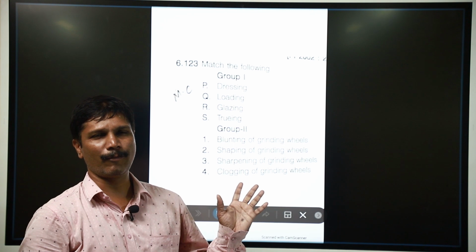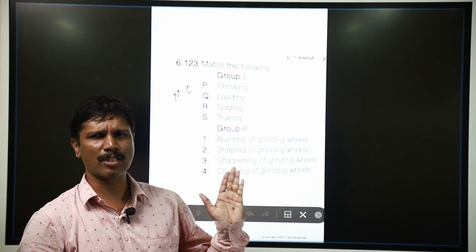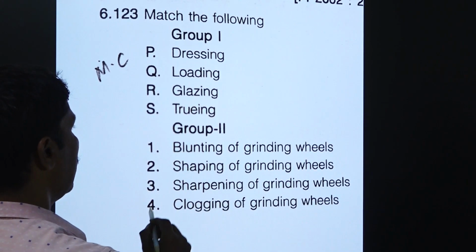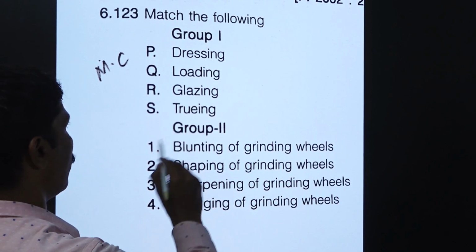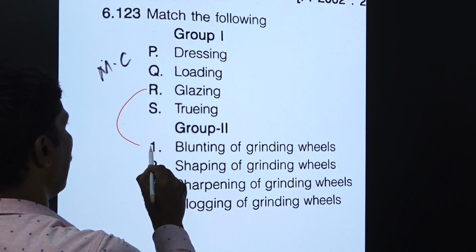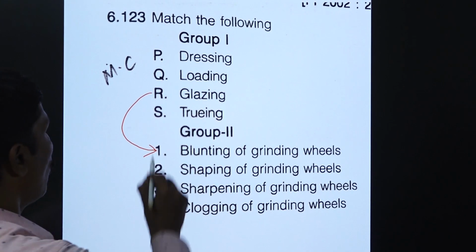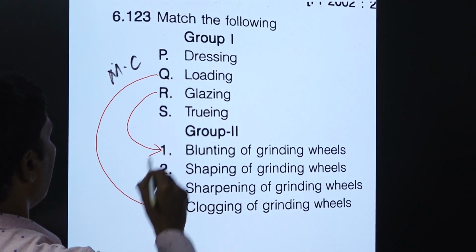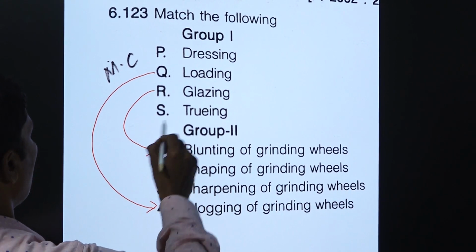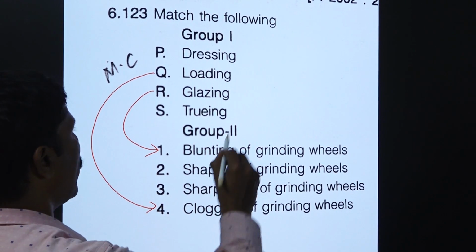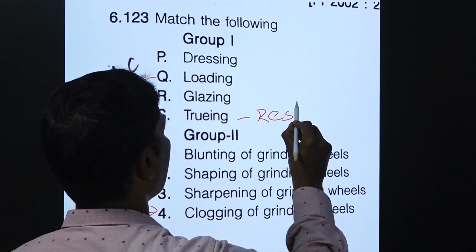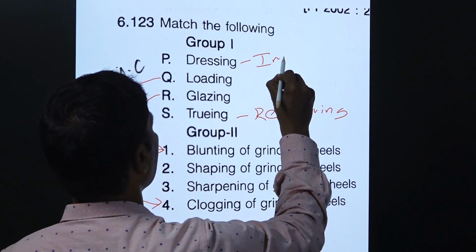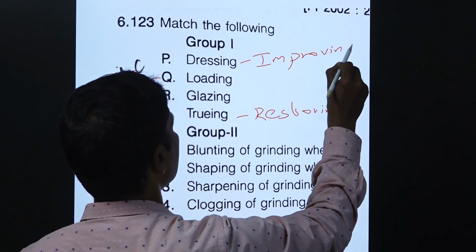So this is a grinding wheel phenomenon. It is a repeatedly asked question in all the competitive exams. So what do you mean by dressing? First of all, we will find glazing. Glazing is the blunting. Loading is the clogging. Loading means clogging. And we have truing. Truing means restoring the cutting action. Dressing is improving the cutting action. So these are the two things we have to remember.